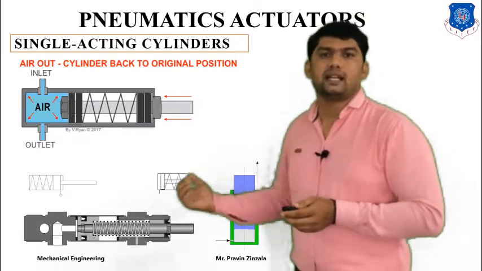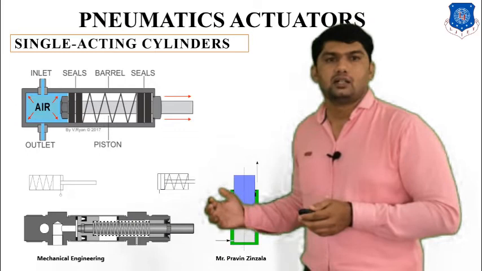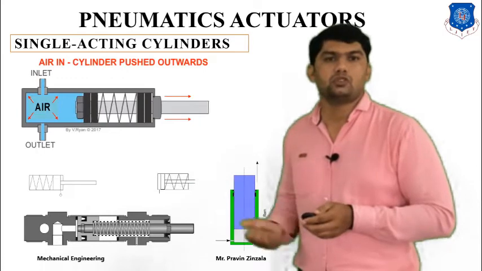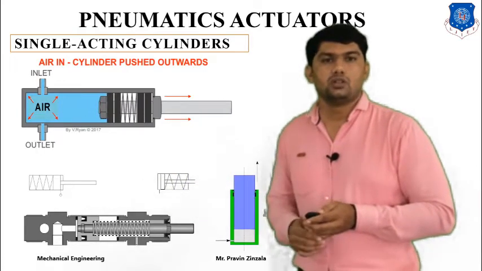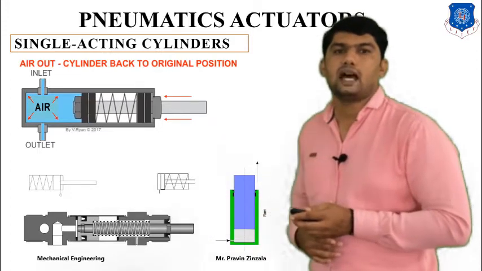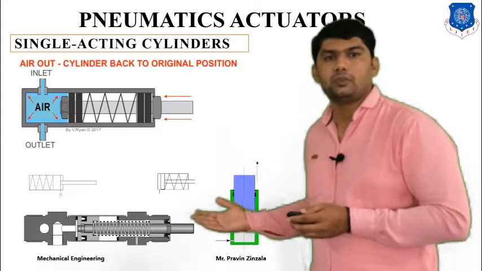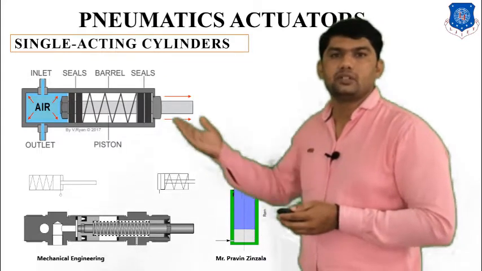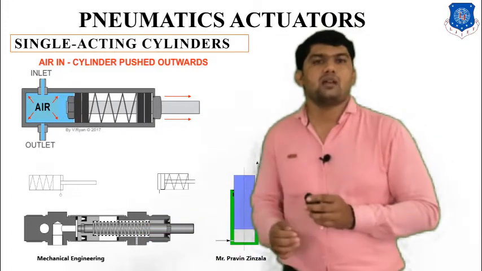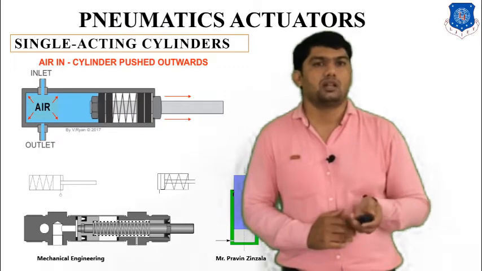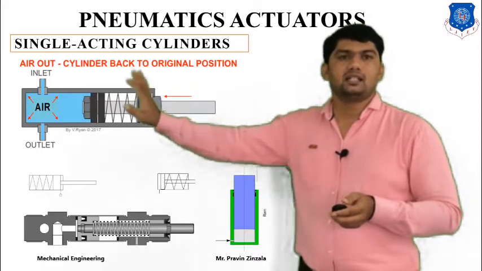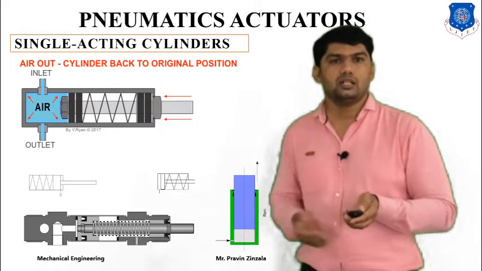If we supply the compressed air, it will extend. If we disconnect the supply air, or exhaust the air to the atmosphere, it returns to its original position due to the spring mechanism. We can also operate it in the vertical direction, and then it is called a ram. The second difference between the single acting cylinder and the ram is that in a ram the piston and piston rod diameter are the same, and it is generally used in vertical operation, while the single acting cylinder is mostly used in horizontal position.